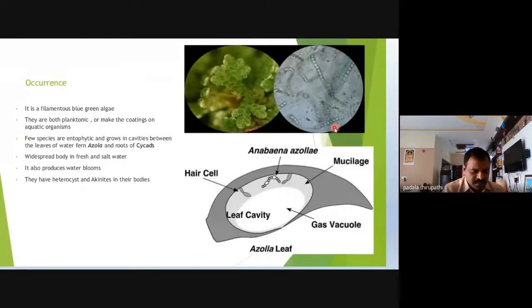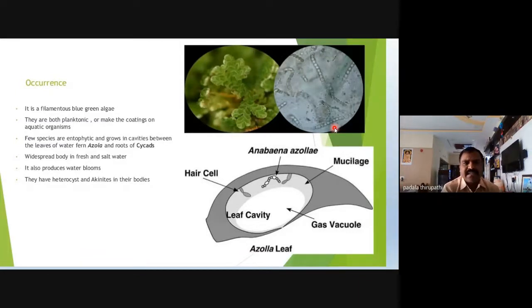Mainly these blue-green algae, along with our type study Anabaena, also grow on the surface of water bodies, in freshwater, in marine water, in stagnant water or foul water. On the surface of the water, Anabaena grows as a planktonic form.